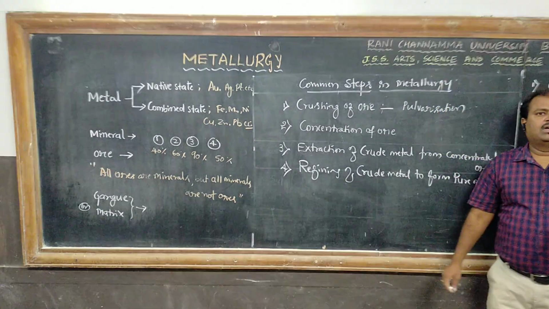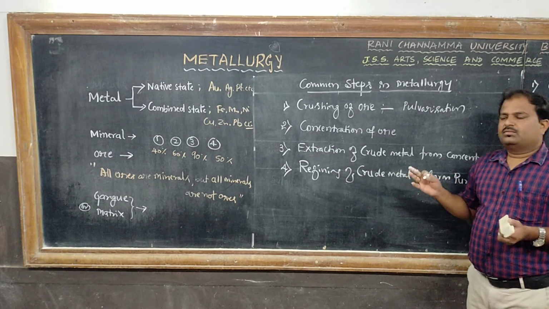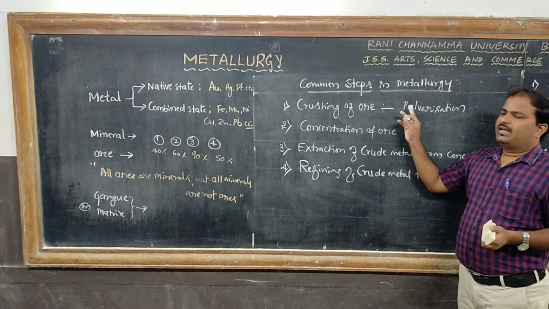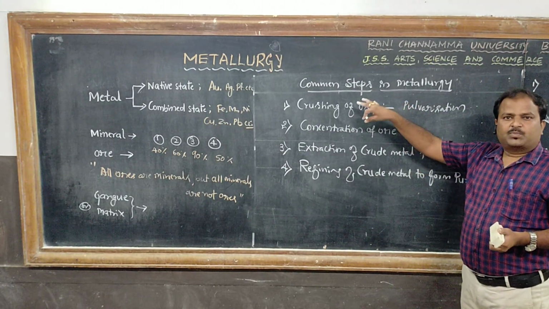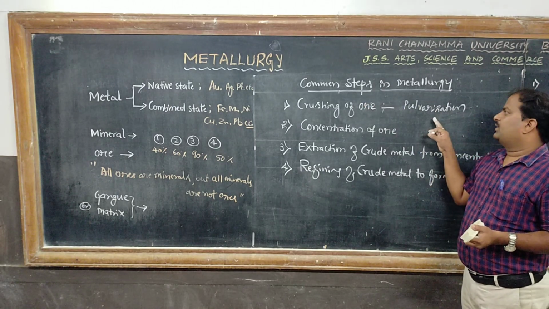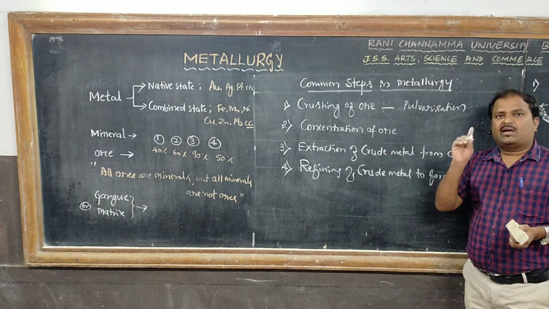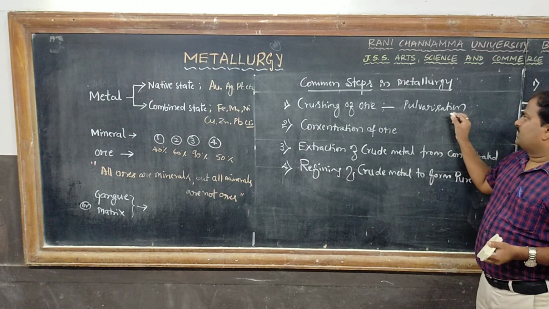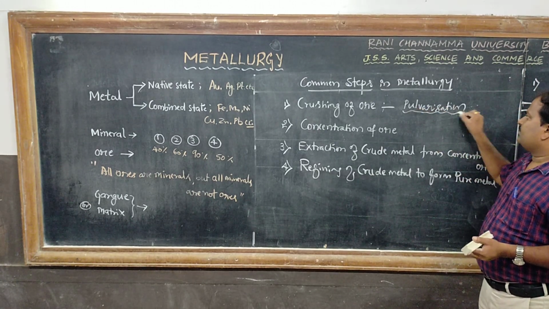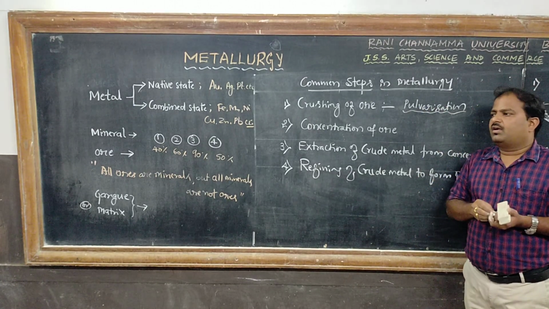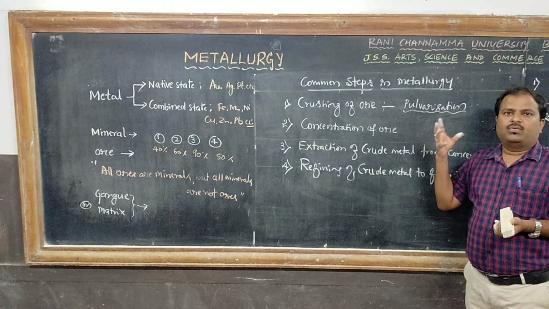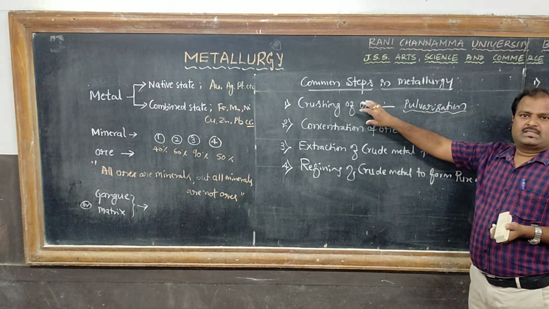So the process of crushing or grinding the small pieces into a fine powder with the help of a stamp mill is called pulverization. The obtained ore is called pulverized ore or powdered ore. This is the first step.